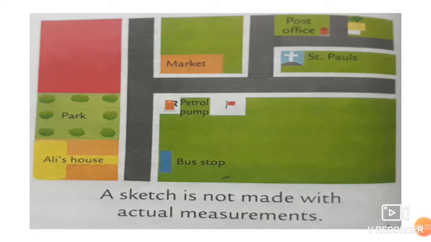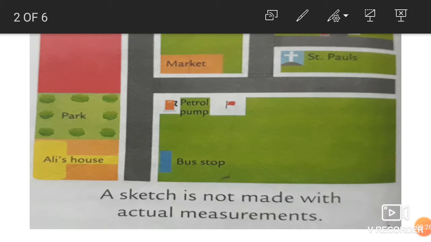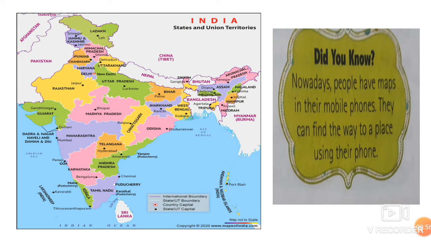Now, I have spoken about the sketch also. When we draw a rough sketch, a rough drawing of any place, by using some signs and symbols, but not with the exact measurement, not the actual, it is called a sketch. A sketch is not made with the actual measurement, beta. It is just a rough drawing of your neighborhood or any other small area, using signs and symbols.